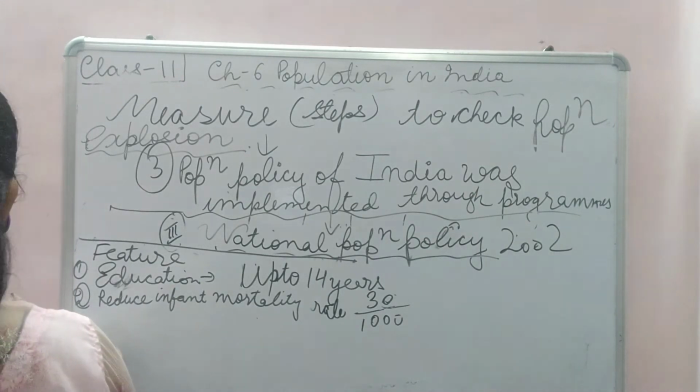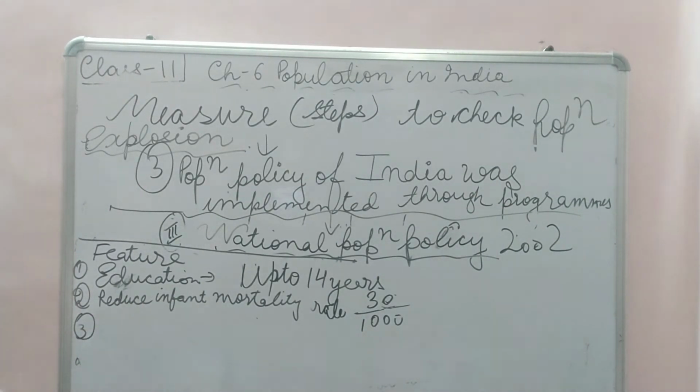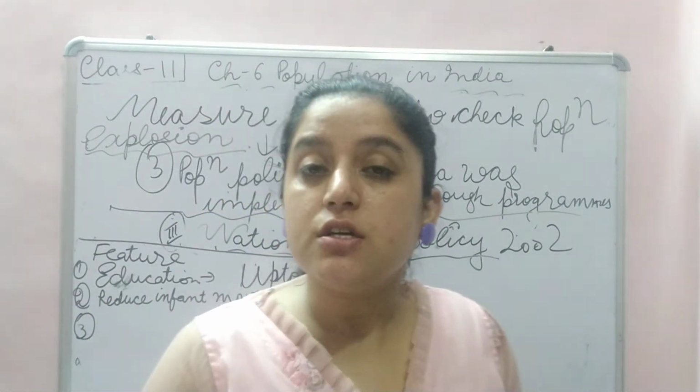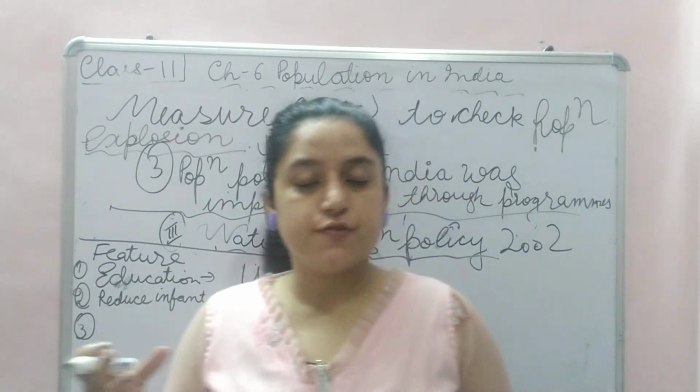Then reduce maternal mortality rate. What is maternal? When maternal is mother, paternal is father.